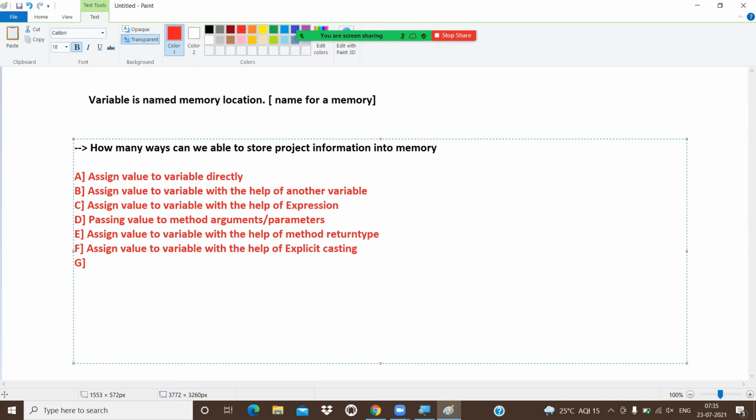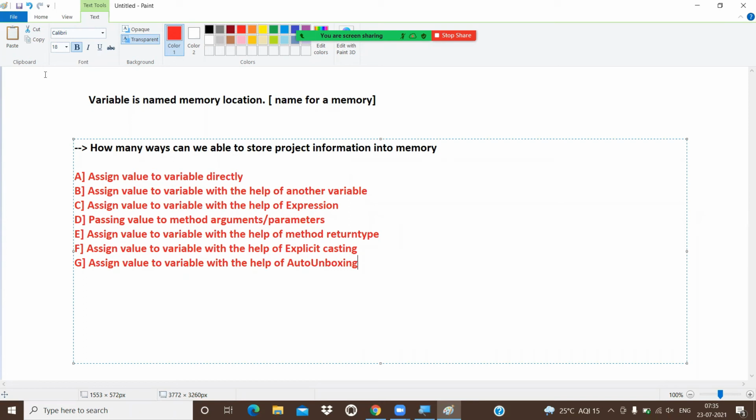Assign the value to variable with the help of auto unboxing. So these are the different approaches we have to work with the project information.